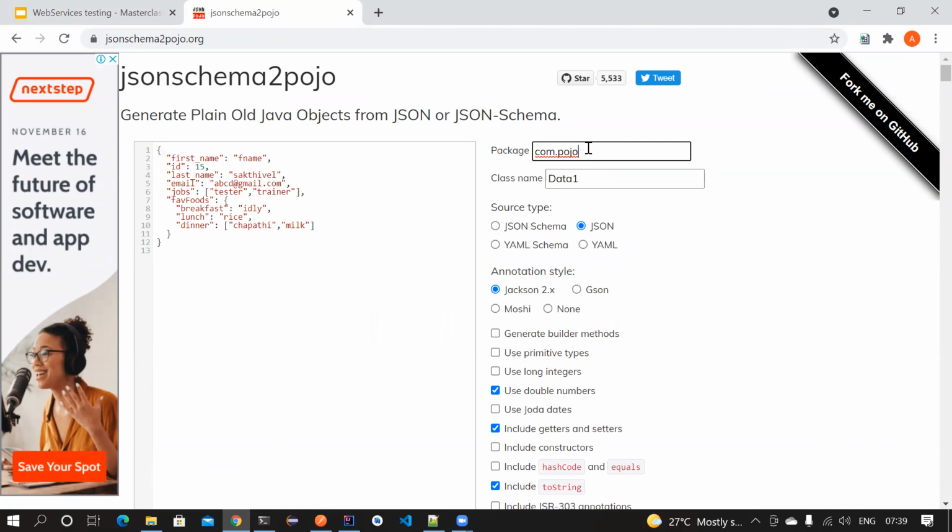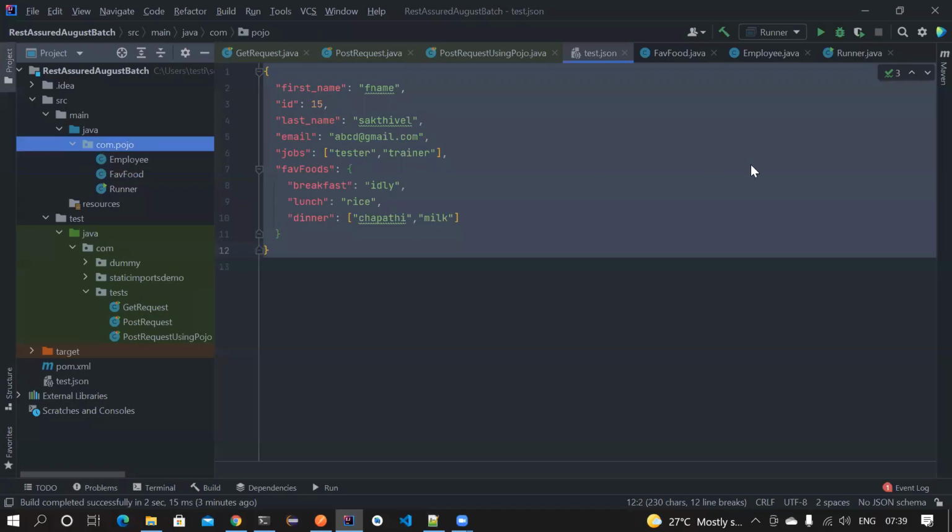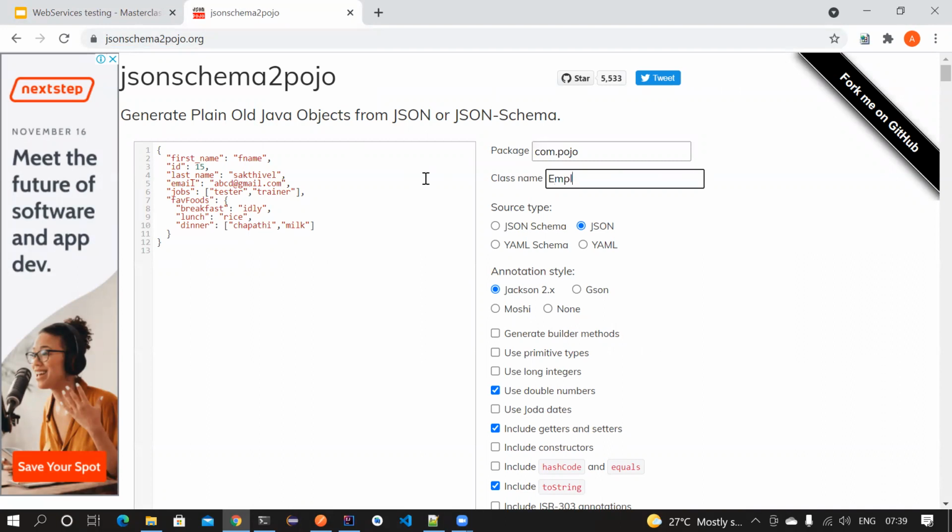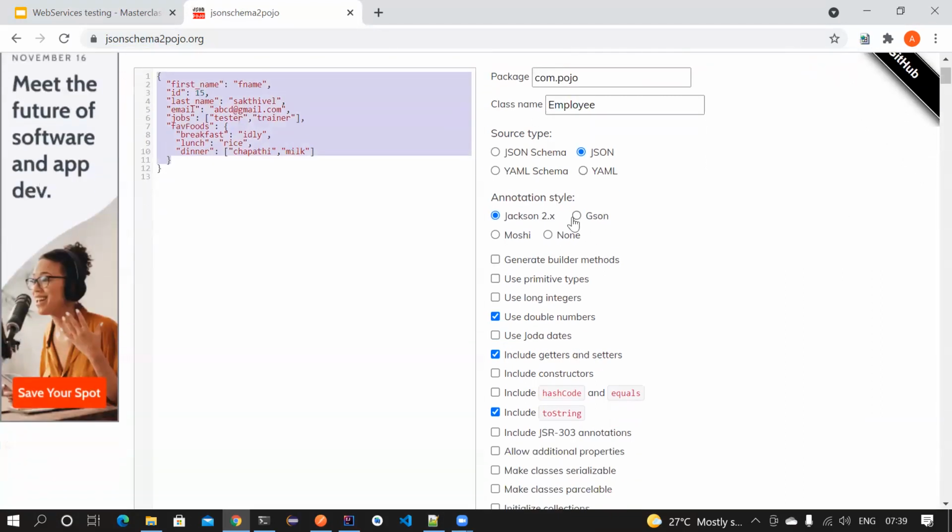Now you choose which package you want to create. Okay, com.pojo. Even in our case we created something like com.pojo, and then the Employee class. So the class name is Employee. What is the schema that you have given? We have given a JSON schema. What is the annotation? I want to use Jackson annotations.